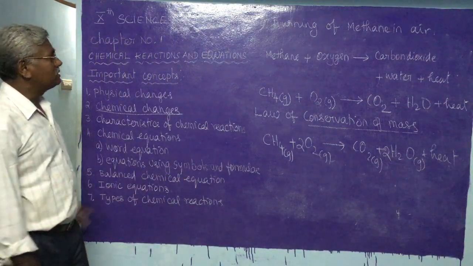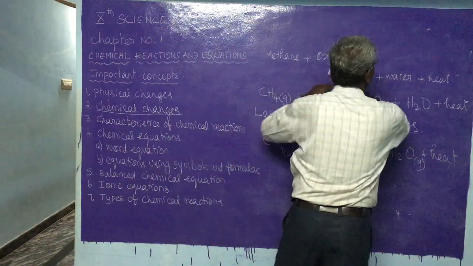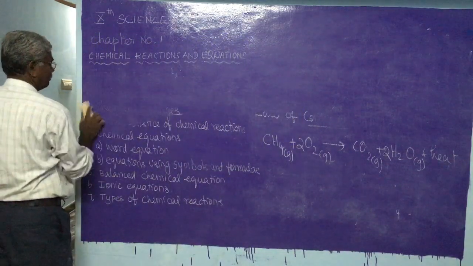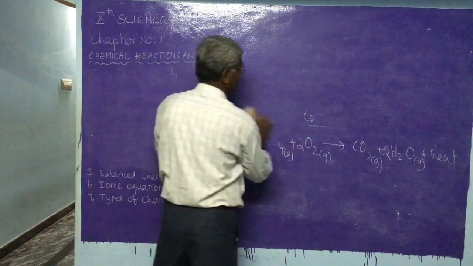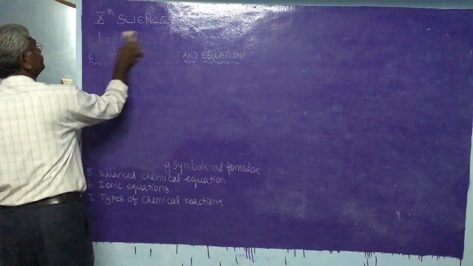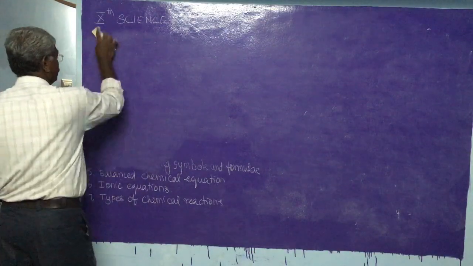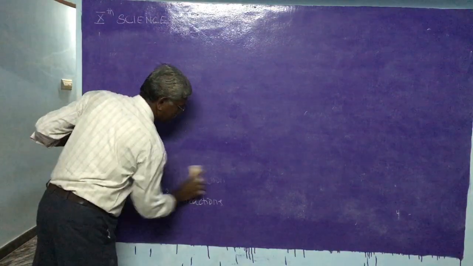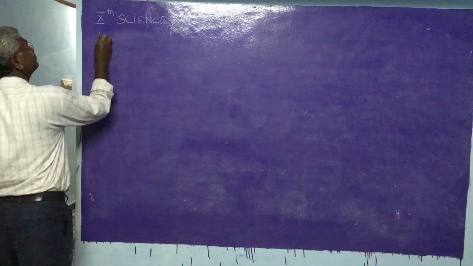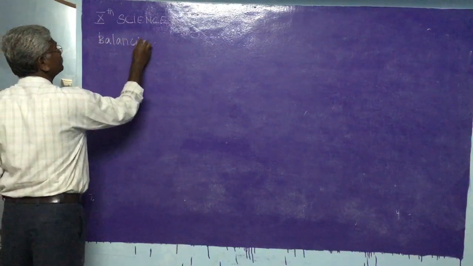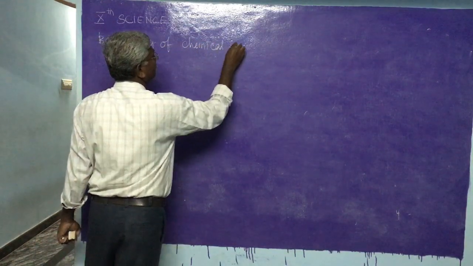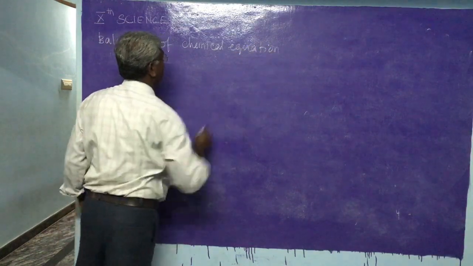Now, how can we balance a chemical equation?